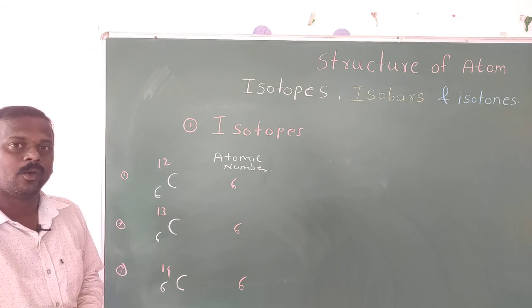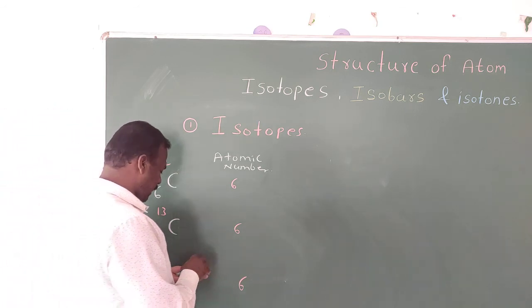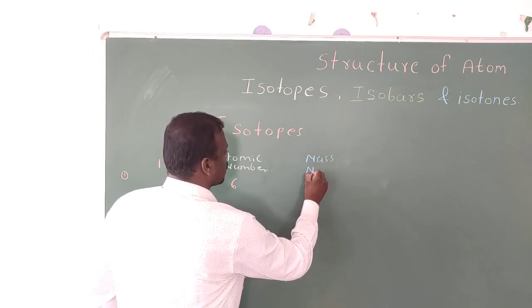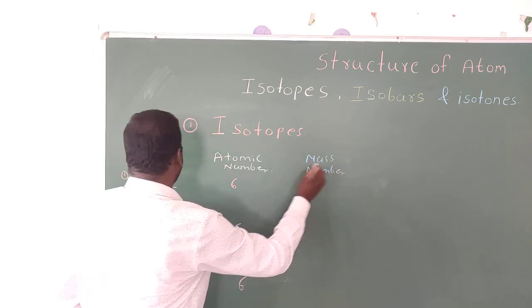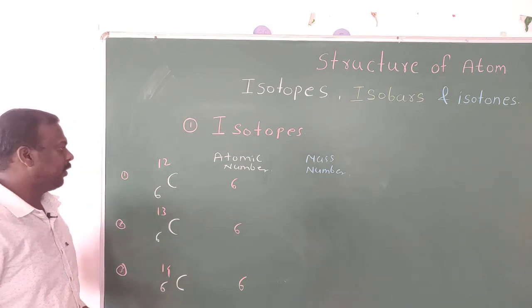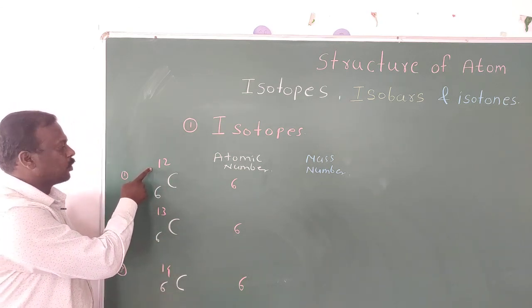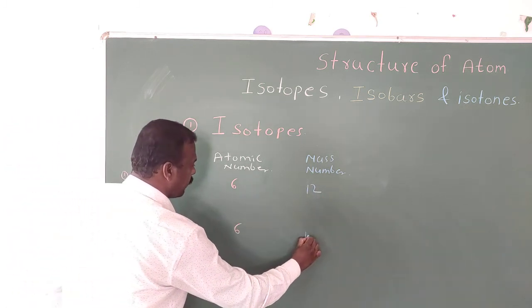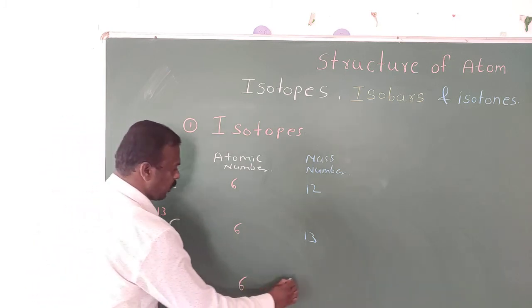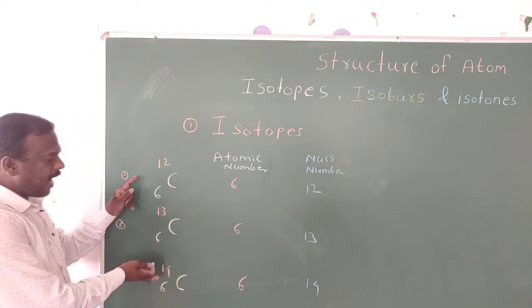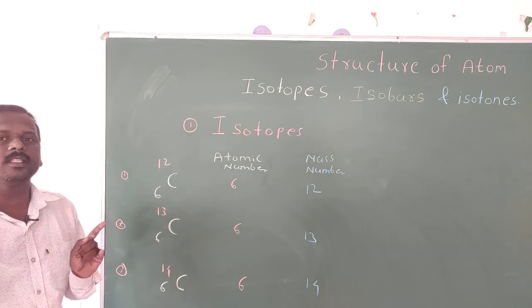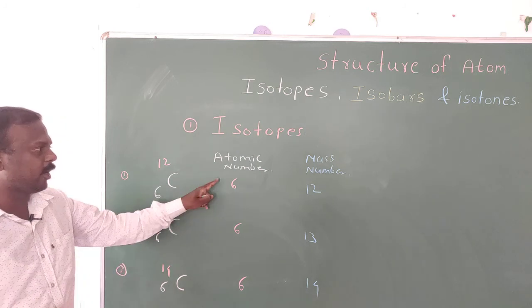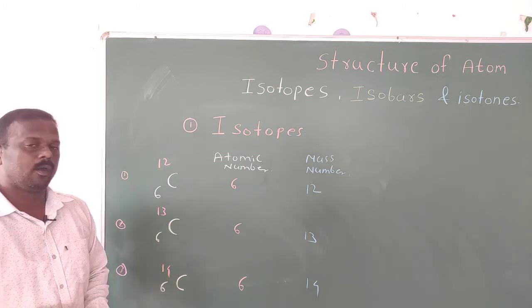But what is the different thing? Look here, the different thing is the mass number. Now we will write the mass number. Yesterday I already told you the mass number is written at the top left. So in the first carbon the mass number is 12, in the second 13, and in the third 14. These are the isotopes of each other. Means one thing is clear: in isotopes, atoms of the same element have the same atomic number but different mass number.